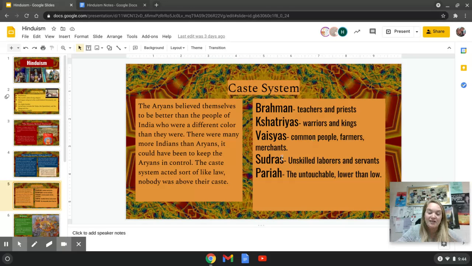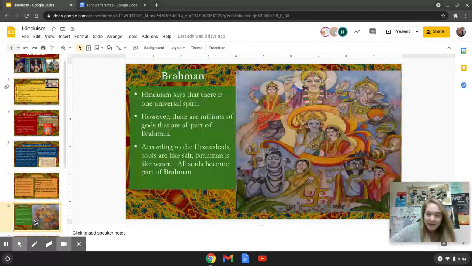All right, merchants are people who made things and sold them. Sudras. These are your unskilled laborers. An unskilled laborer is someone who just went and kind of did whatever job needed to be done, or a servant. And then you have the pariah. These are your untouchables. These are lower than low. Okay, this is at the bottom of your caste.